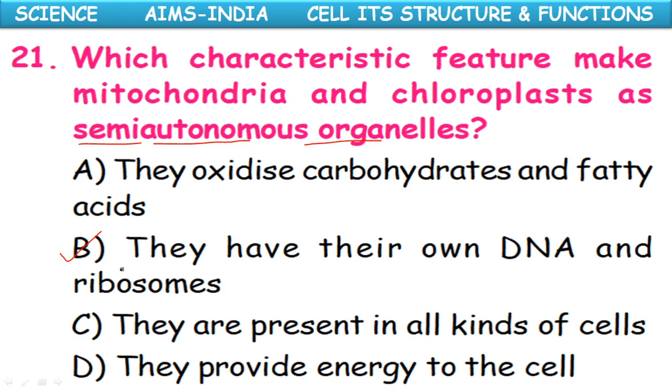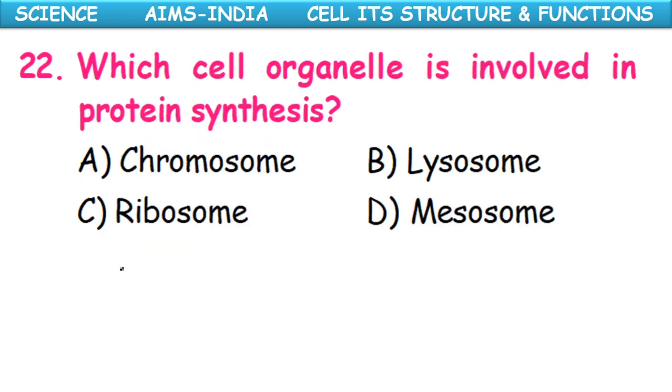The DNA present in the mitochondria is called mitochondrial DNA. In the chloroplast, it is called chloroplast DNA. Semi-autonomous means they can divide on their own without depending on the nucleus of the cell.